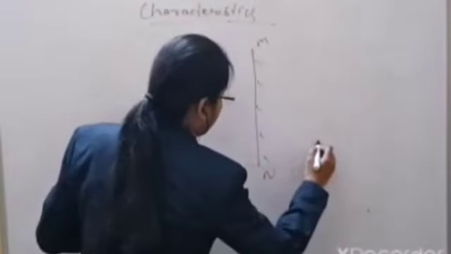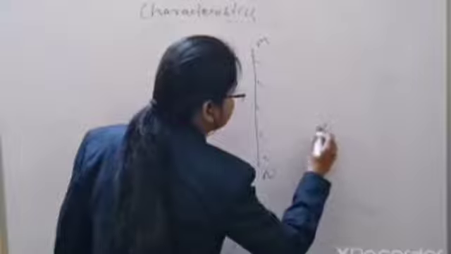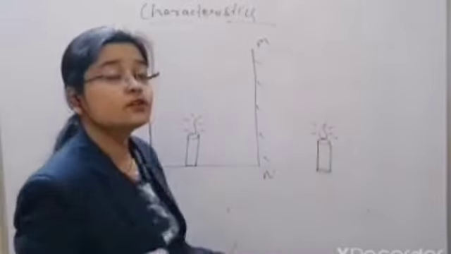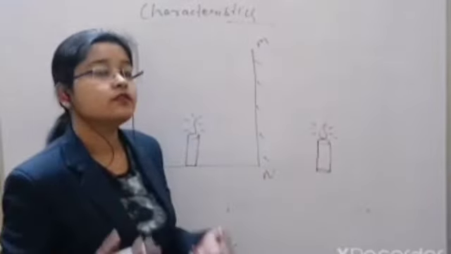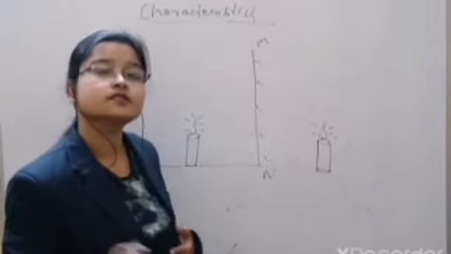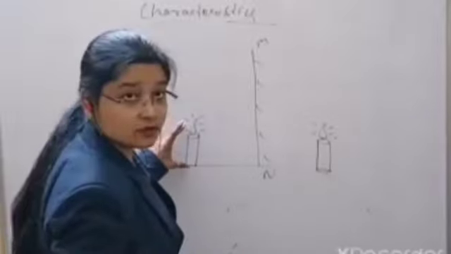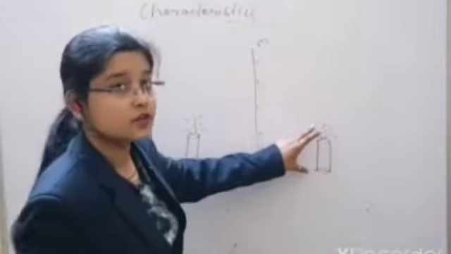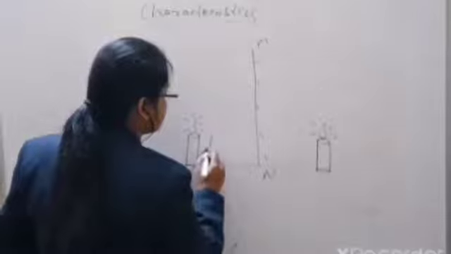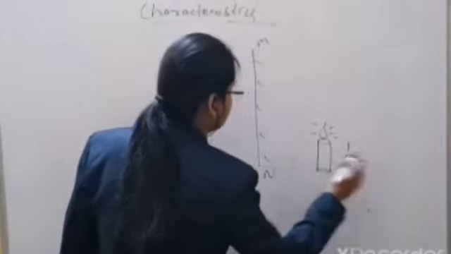The image formed is of the same size as the object. Whenever you stand in front of a plane mirror, we see our image just the same as we are. Suppose the object is 1 centimeter, so your image size is also 1 centimeter.